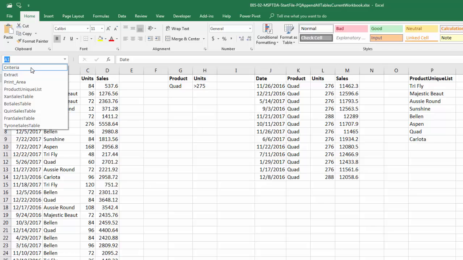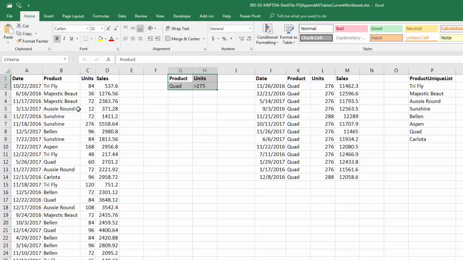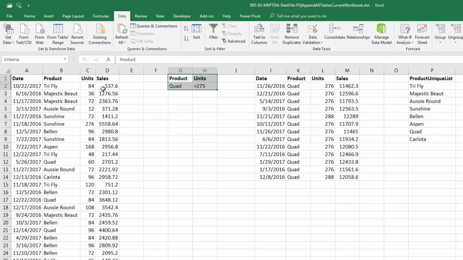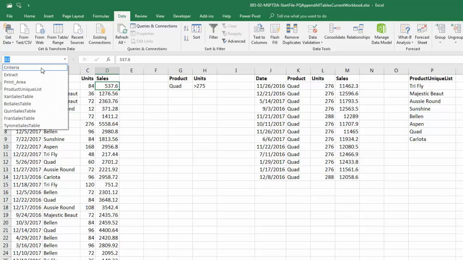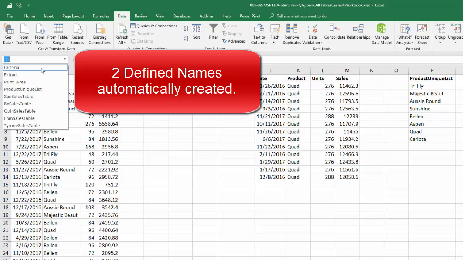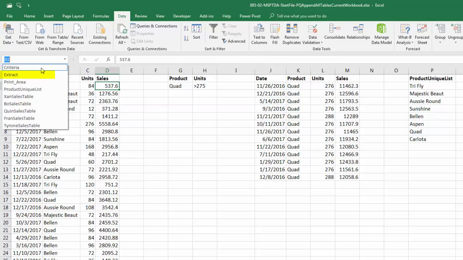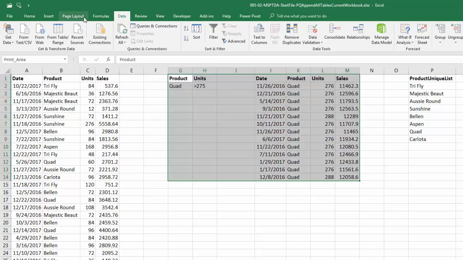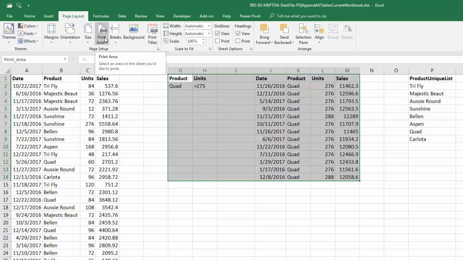Well, the first thing is someone set up advanced filter. That's the criteria range. This is the extract range. That means they were on data, and they did advanced filter. Anytime you do advanced filter, 2 defined names are created. Criteria and extract. Someone also created a print area. That's when you go up to layout, print area. Now, these are both innocent enough things, but if you don't know that these create defined names, when you try to use Excel.CurrentWorkbook, those objects get imported.